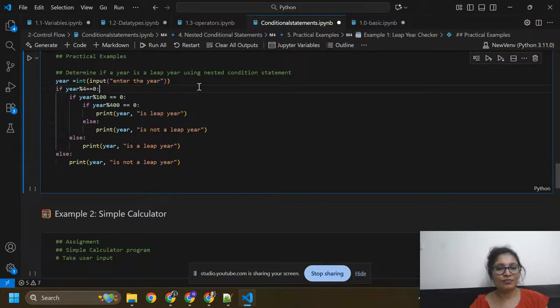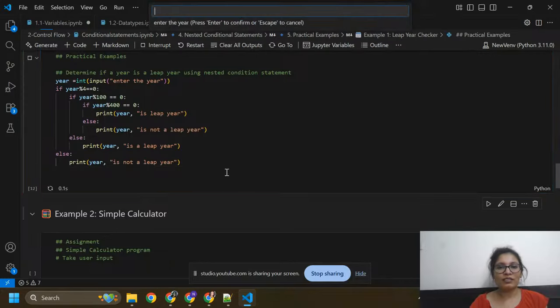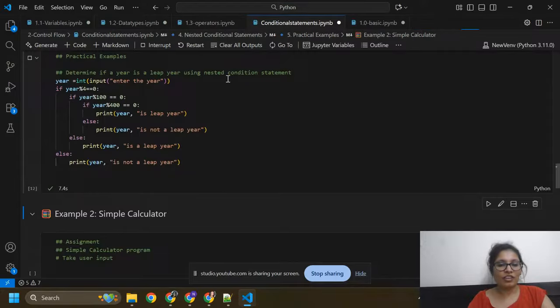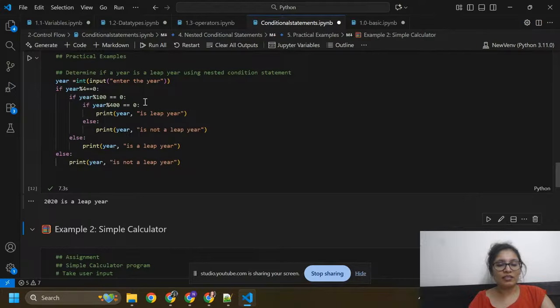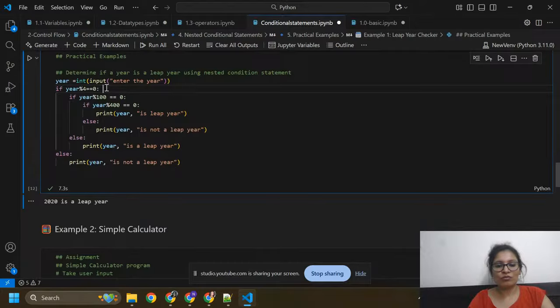Okay, so I'm just showing you one example. Here I'm just giving 2020. Enter. Okay, so this is a leap year. You can check here: 2020 divided by 4, and you get 0 as the remainder.